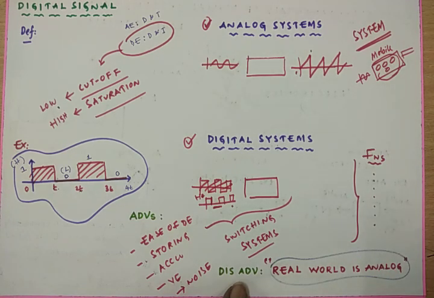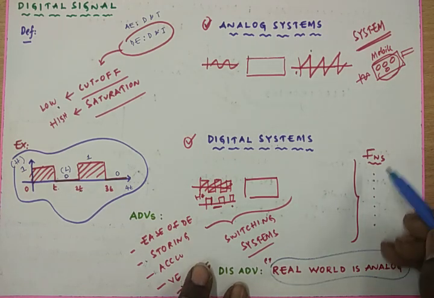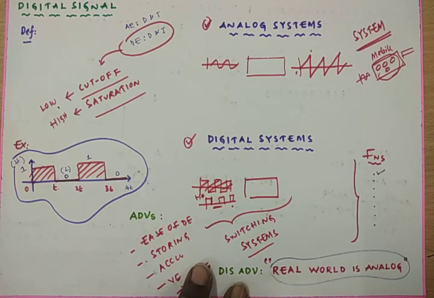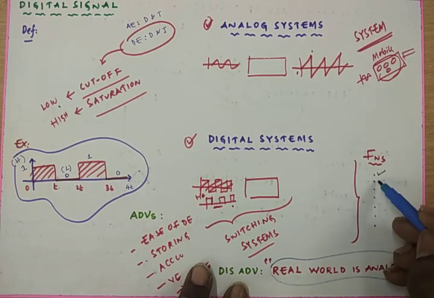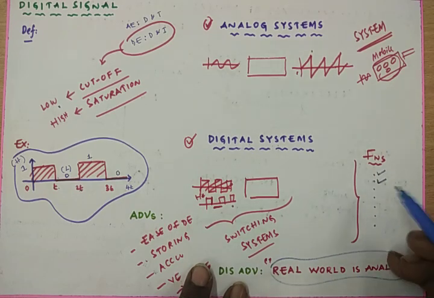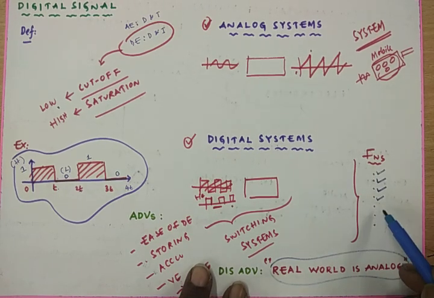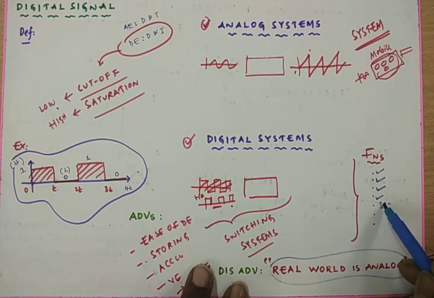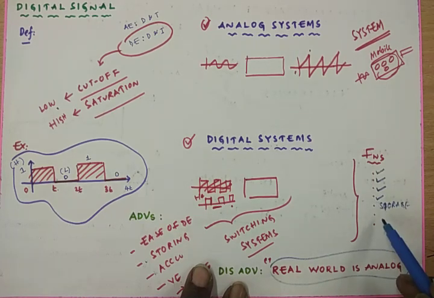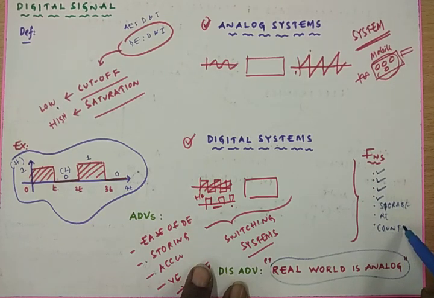By using the digital system, we can achieve many functions. We can perform arithmetical operations, encoding and decoding operations, and multiplexing and demultiplexing operations. We can do comparator operations, and we can use the digital system as storage elements or storage devices. It can be used as registers and as counters, and all these things we are going to discuss in the coming classes.